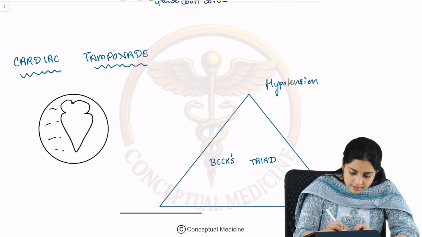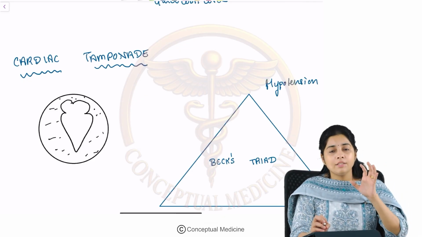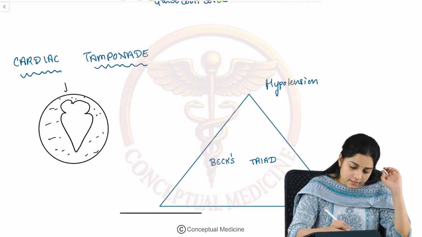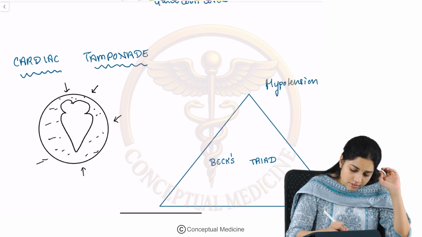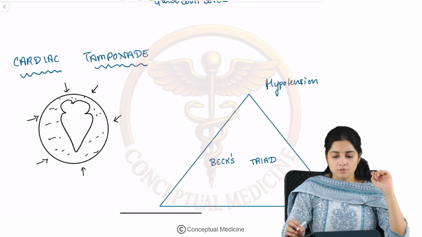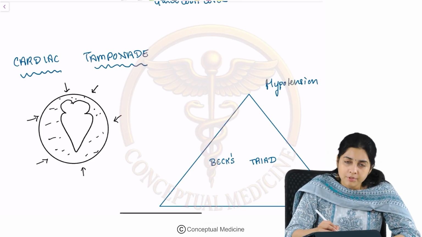Right? You have fluid surrounding the heart. But what happens is that when there is accumulation of this fluid, there is a uniform pressure on the heart which is generated. So, what is the cause for this accumulation of fluid? This can happen due to anything.